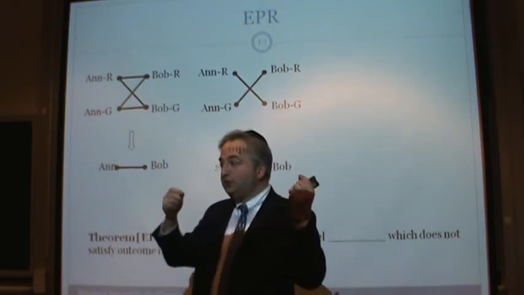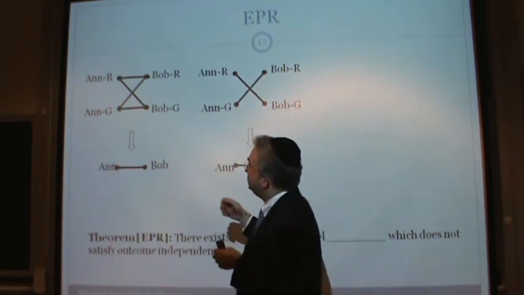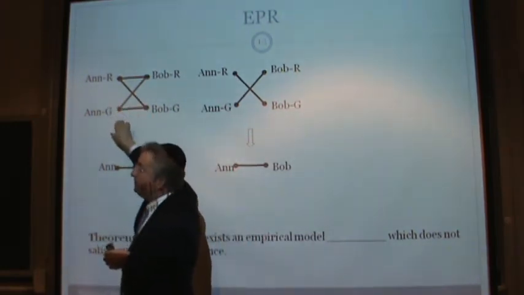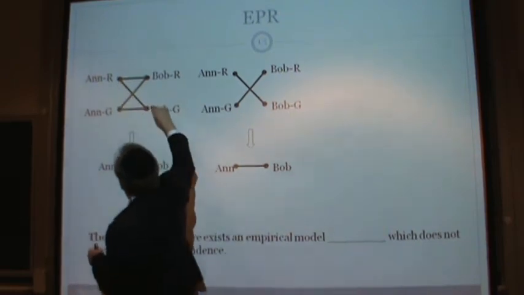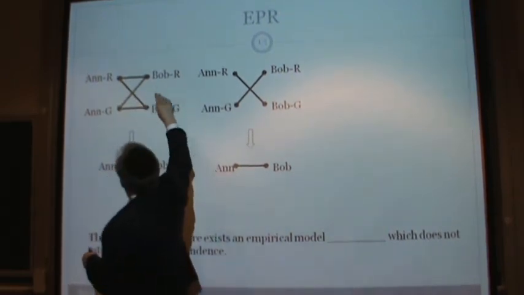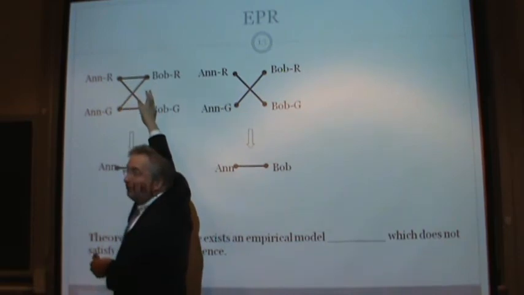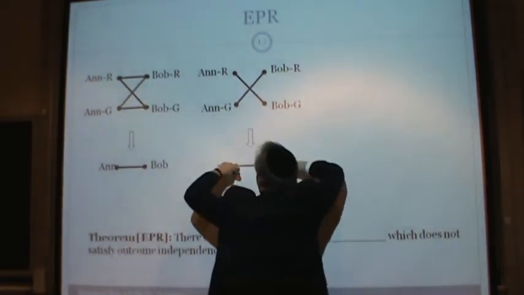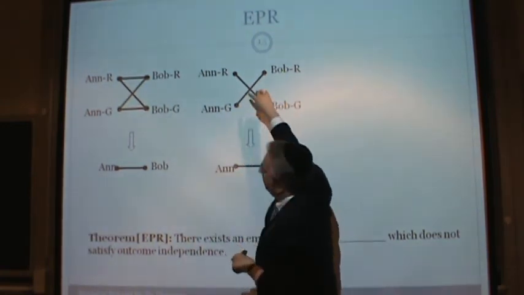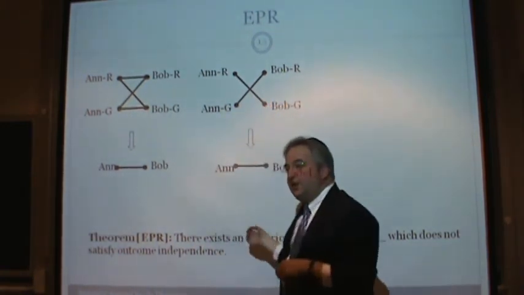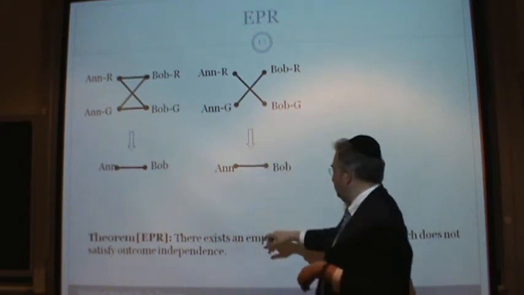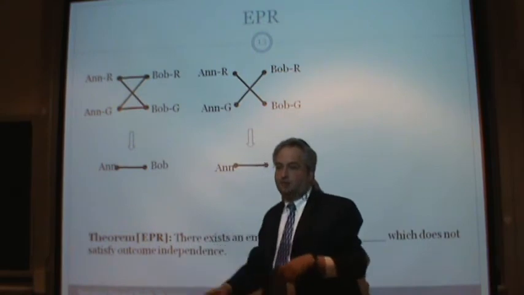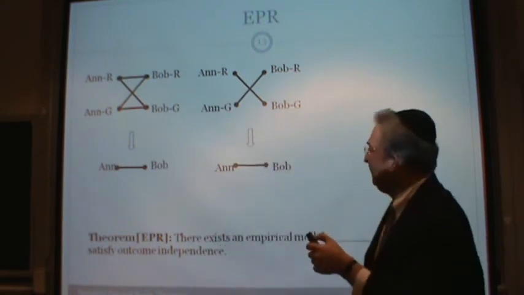So if this one's red and this one's green, that has that. Now, here we have it very nicely. This satisfies outcome independence. If Ann is red and Bob is green, there's a line in between them. If Ann is red and Bob is red, there's a line in between them. This does not have outcome independence. Okay? You cannot always lift this thing up to anything here. And so that's a fancy way of saying that you have some type of restriction. So it does not have what's called outcome independence. Okay? Questions? No? Okay.